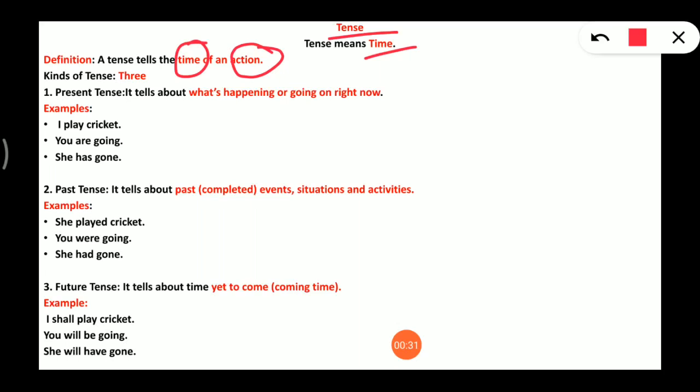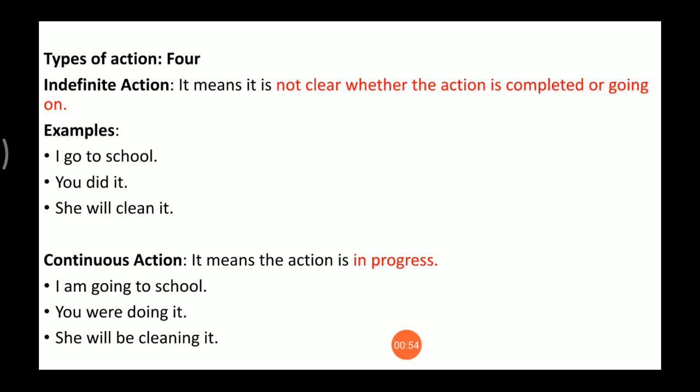Then after we had discussed the kinds of tenses. The kinds of tenses are three: present, past and future. Present is the time which is going on right now; past is which has gone; and future is that which will come. Then after we had discussed the types of actions. Four types of actions are there: indefinite actions, continuous actions, perfect actions and perfect continuous actions.